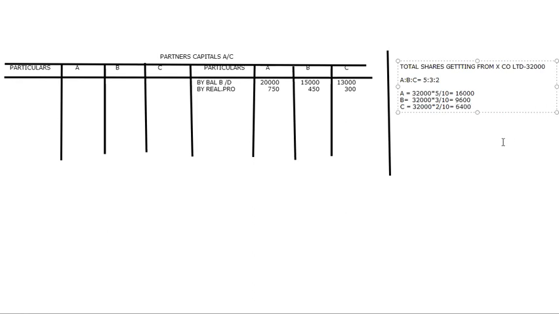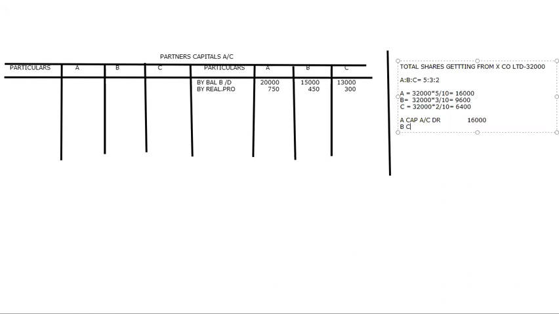We have completed it. Now they are getting shares, so into their accounts, they are getting shares. The journal entry will be like this, please note it down. A capital account debit, he is getting 16,000.